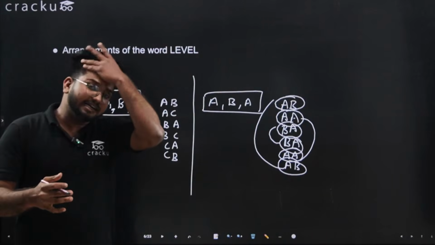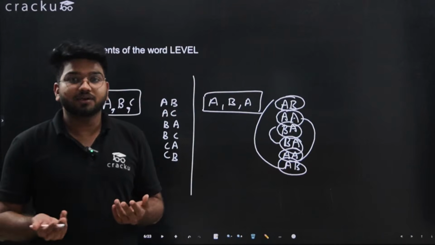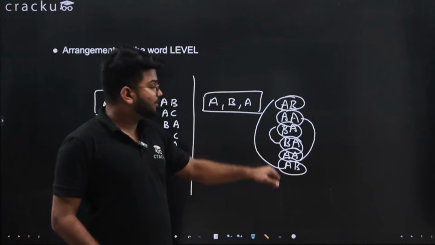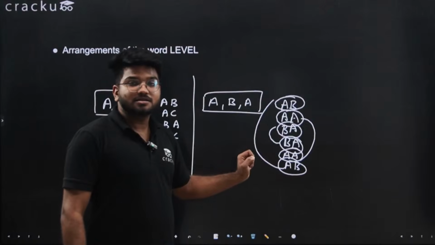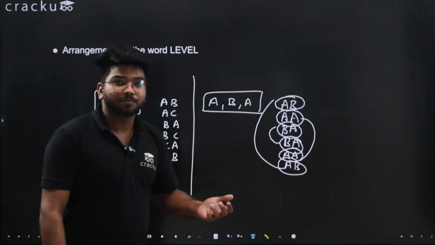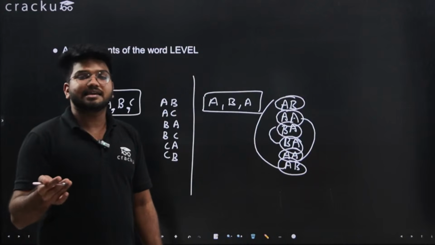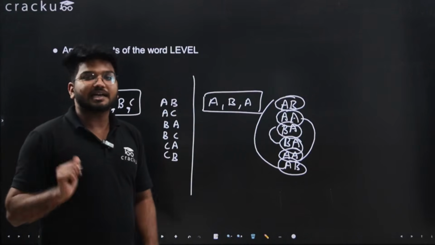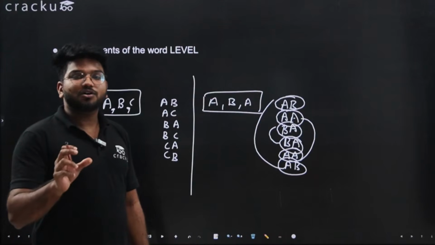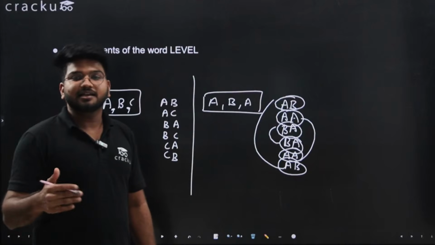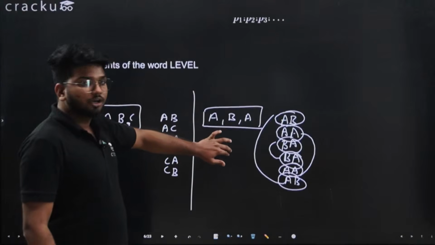So whenever we have identical items, we can't simply do n factorial, because then we have multiple same cases. If you notice, AB and AB is same, AA and AA is also same, BA and BA is also same. So whenever we have same or identical items, we remove the cases which are identical. How do we do that? For the number of items which are identical, we divide the n factorial by that particular number's factorial.